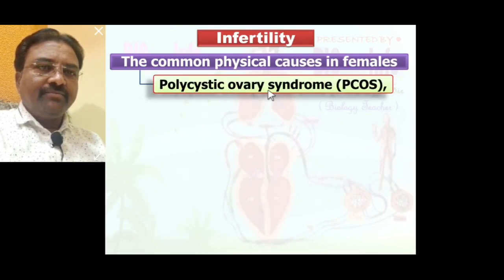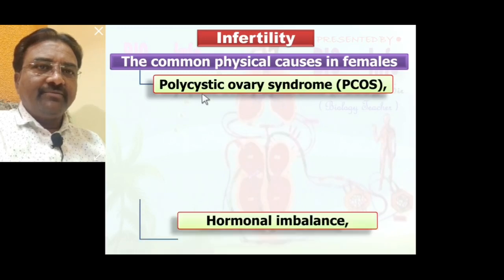Due to the polycysts present in the ovary, ovarian hormonal imbalance takes place, and due to this infertility takes place. So polycystic ovary syndrome is a common physical cause in females.